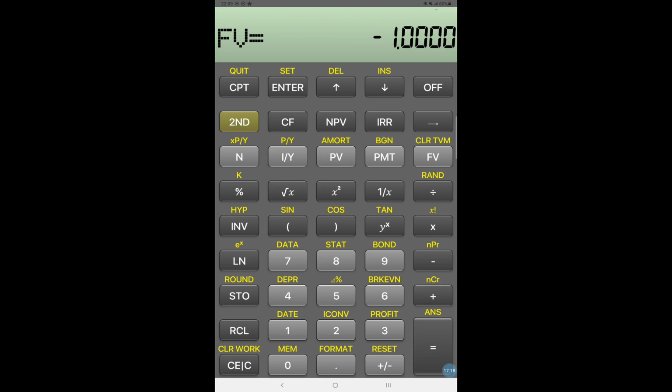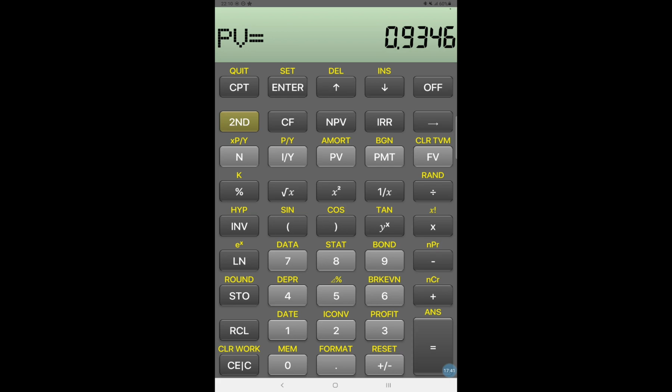Now compute: in the top left-hand row we have CPT. Press CPT and PV, compute present value. So this is the present value factor for the first year, 0.9346, which can be rounded off to 0.935.